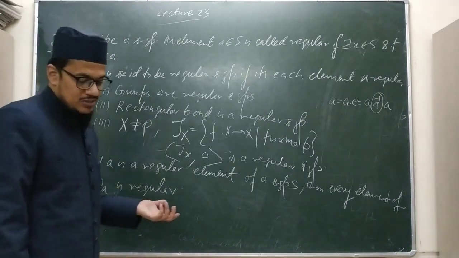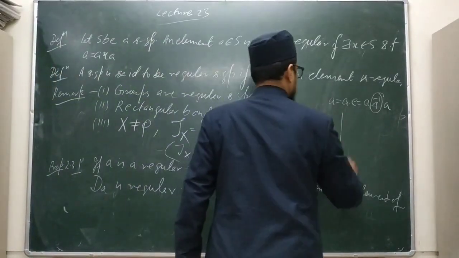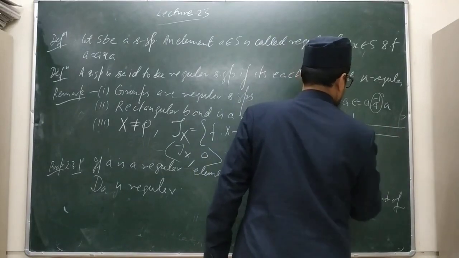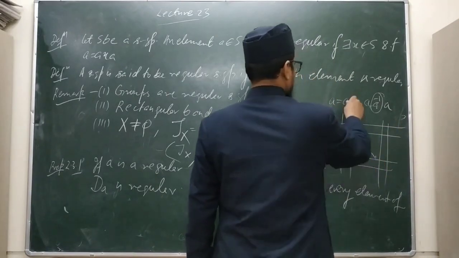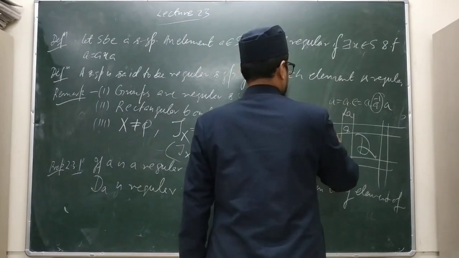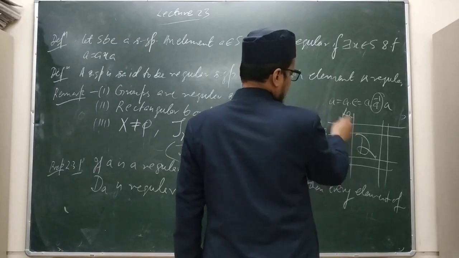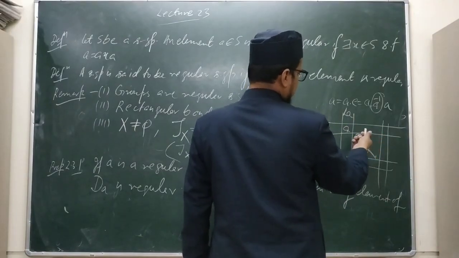See, this is the D class. For this example, this is A, and this is R_A. So if A is regular, then every element of D_A is regular, isn't it?